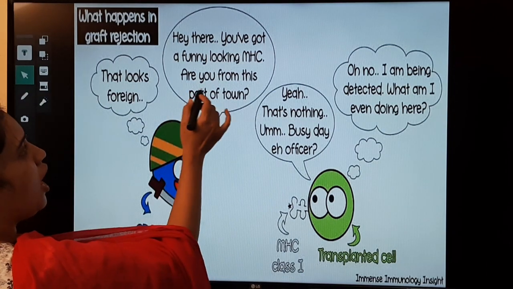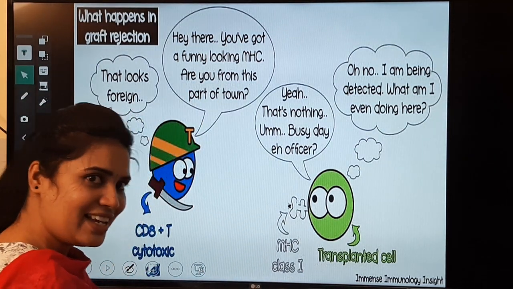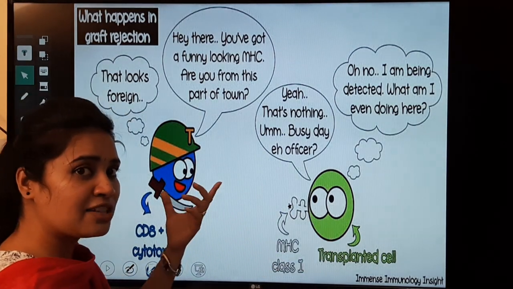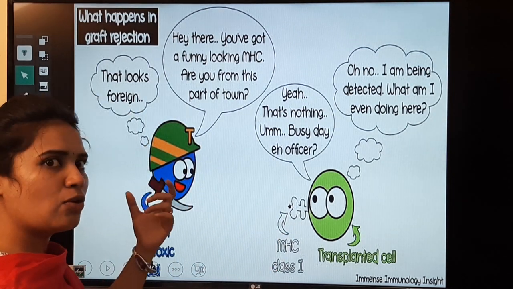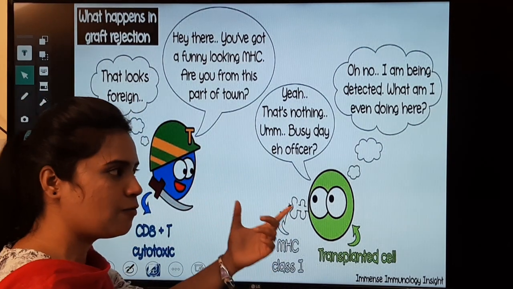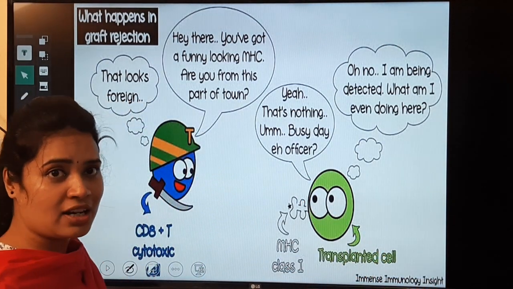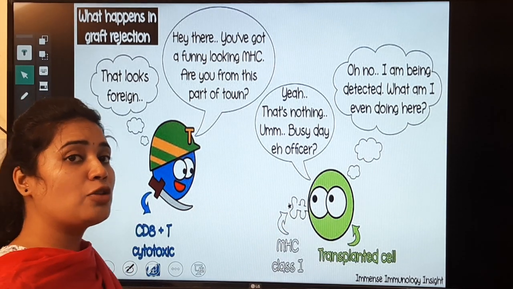Are you from this part of town, meaning are you from my own body? He is immediately recognized by your own immune cells as a foreign cell, and then it directly goes and attacks those organs. As a result, it destroys the organs. So it should not destroy them.